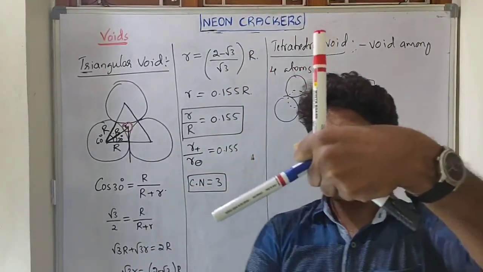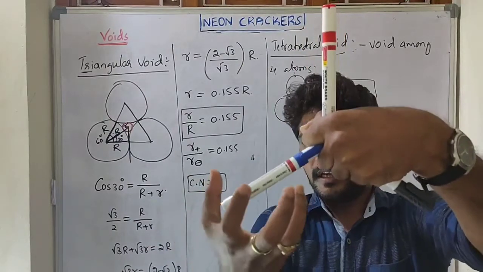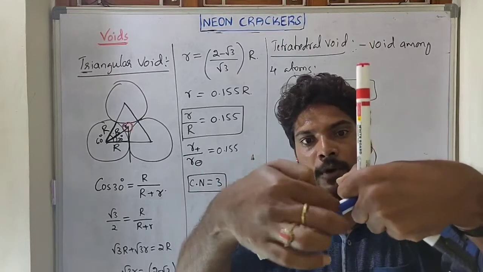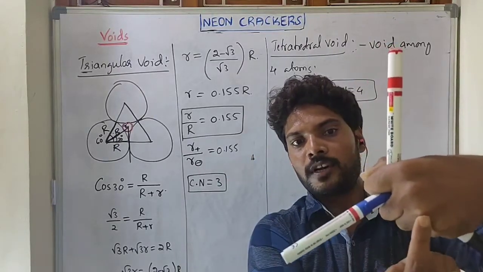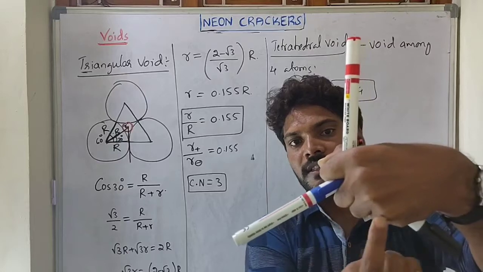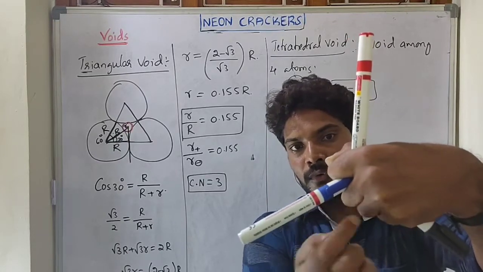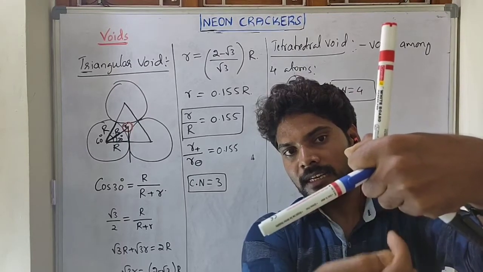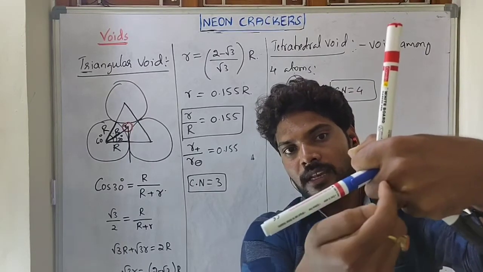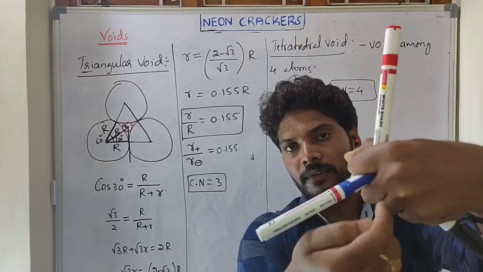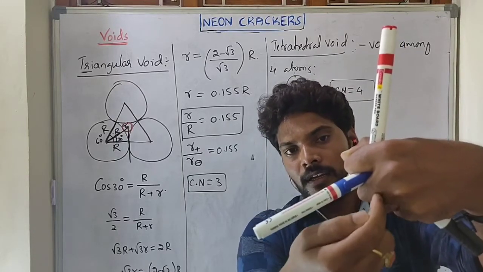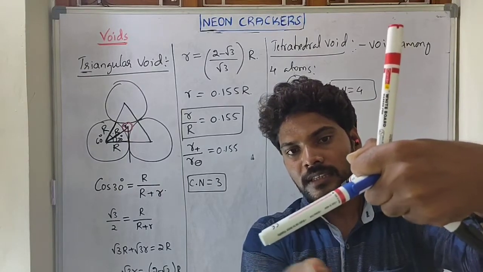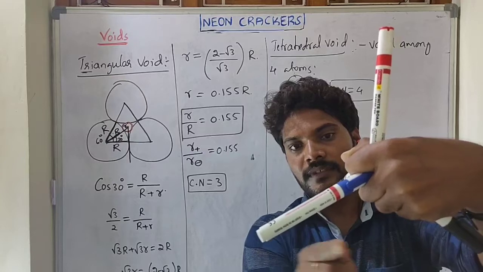Now how to simplify this? Imagine I put one atom here and the next one here. What is the bond angle between these two? 109 degrees, because it's a tetrahedral, right? If you keep one line perpendicular to the ground state, it exactly bisects these two. So we get a 54 point something bond angle. Now this is the hypotenuse, and this is the radius of the atom.